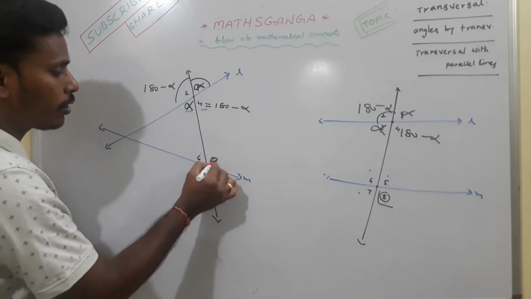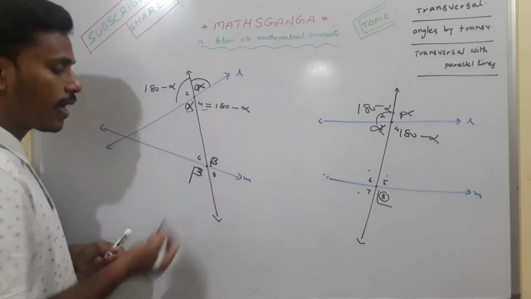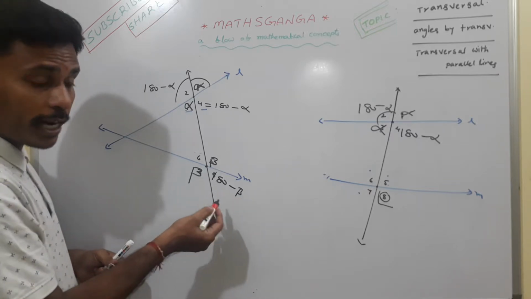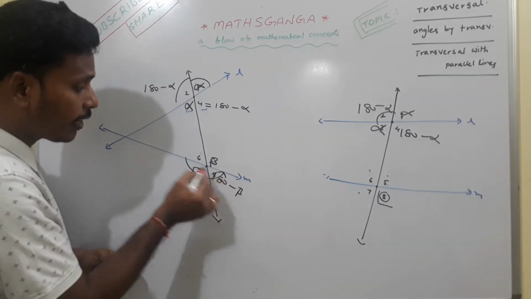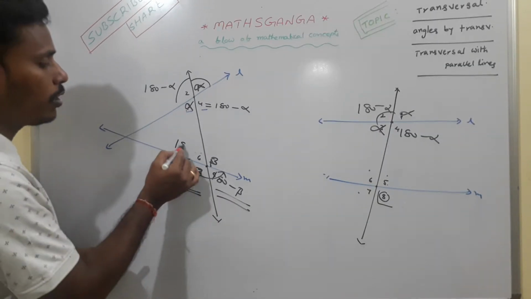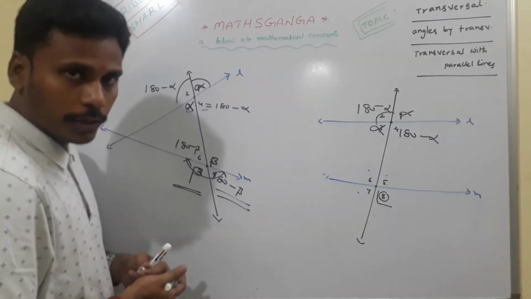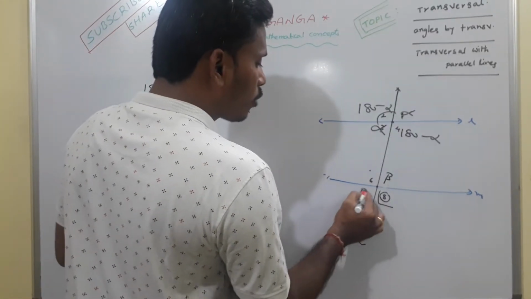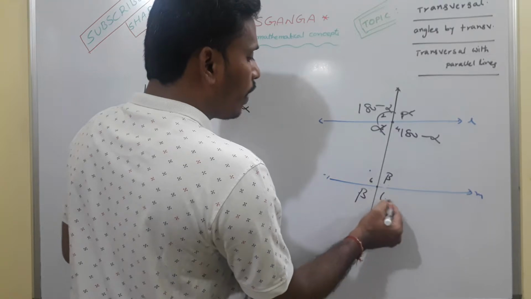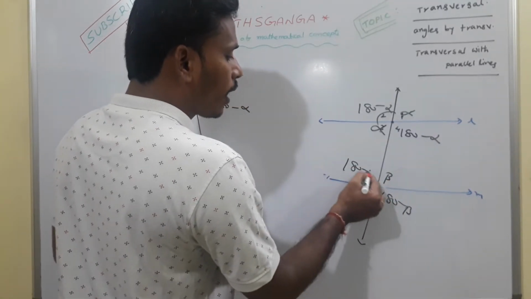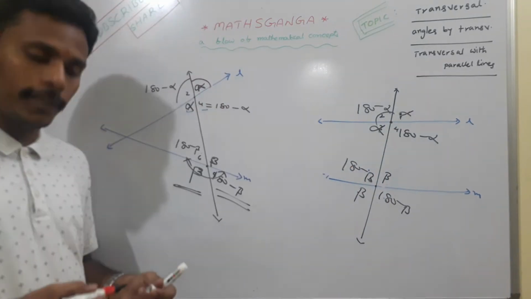These two are vertically opposite. If this angle is beta, this angle is also beta. And automatically this is 180 minus beta. Why is it 180 minus beta? Because it forms a line. Since it is beta, it should be 180 minus beta. So this angle is also 180 minus beta. The same thing works out here also. If this angle is beta, this is also beta because vertically opposite. Then this is 180 minus beta because these two are a linear pair, and automatically this is also 180 minus beta.